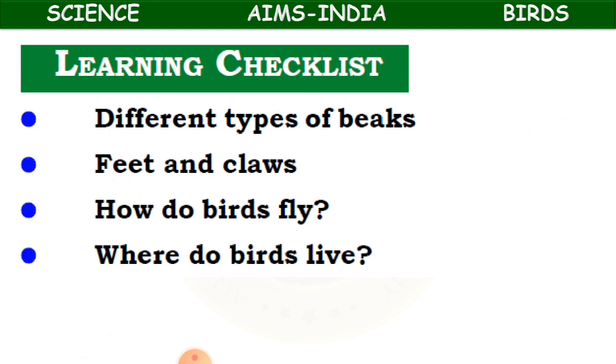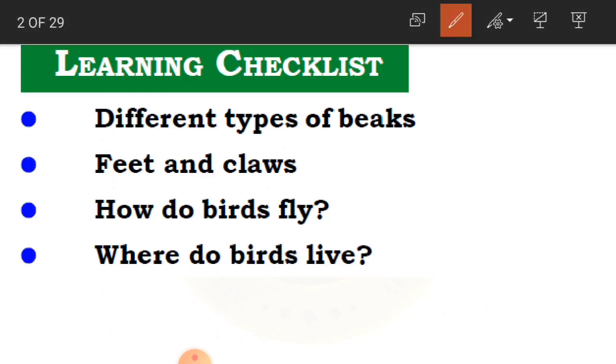The learning things we are going to talk about today are the different types of beaks, feet and claws of birds, how birds fly, and where birds live. This is our learning checklist.